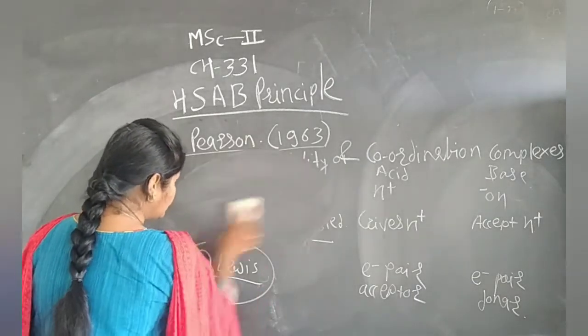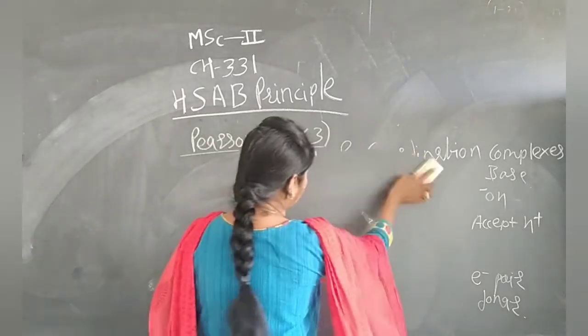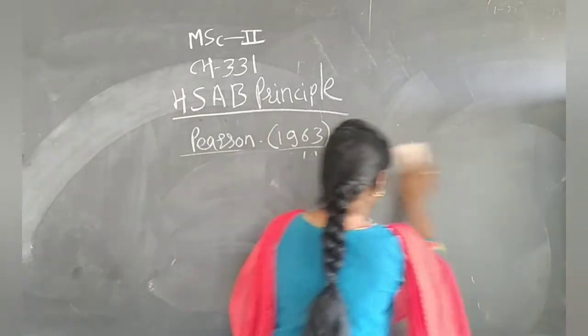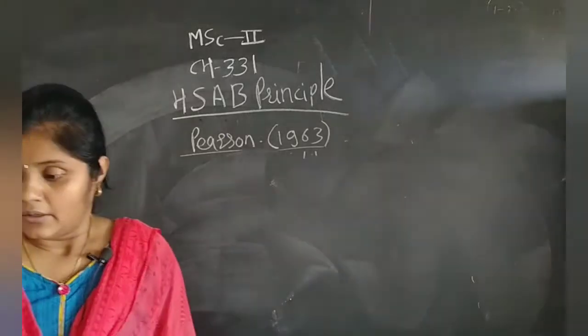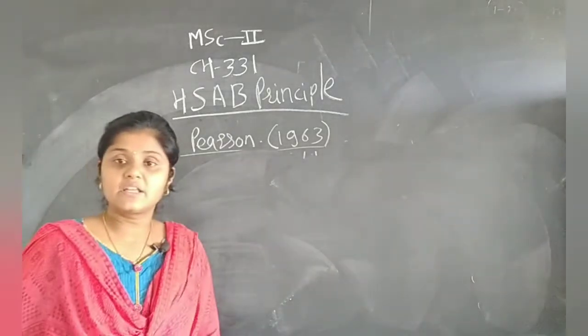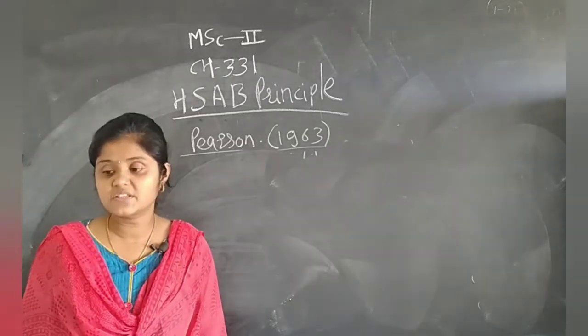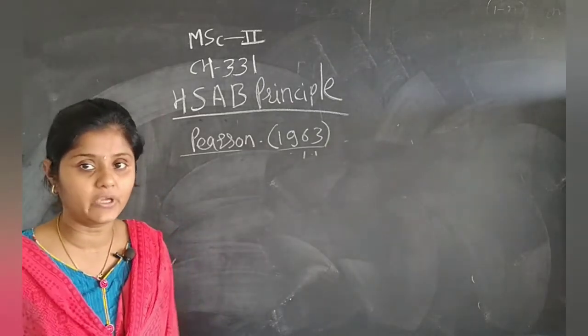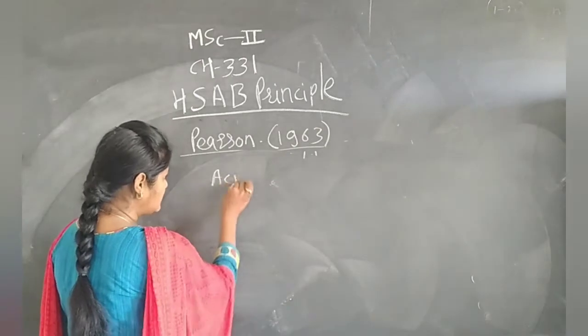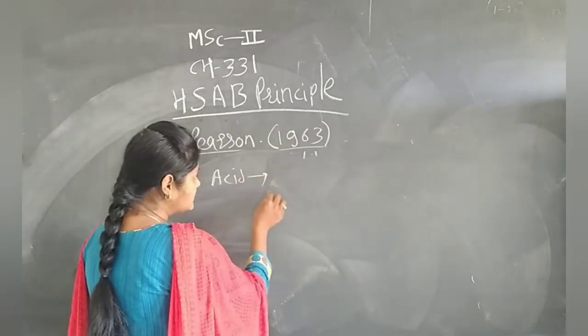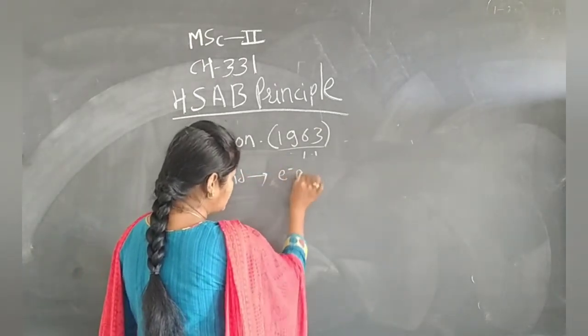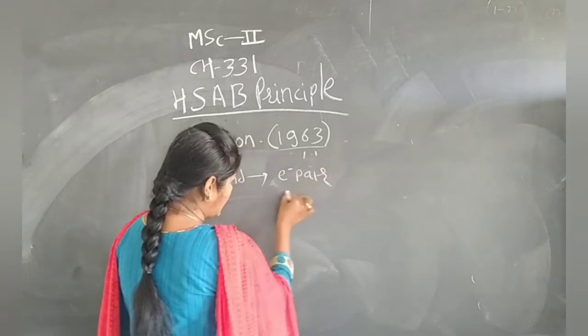So, see here, as we already studied the Lewis acid-base concept, acid is a species which accepts the electron pair. Acid is an electron pair acceptor.